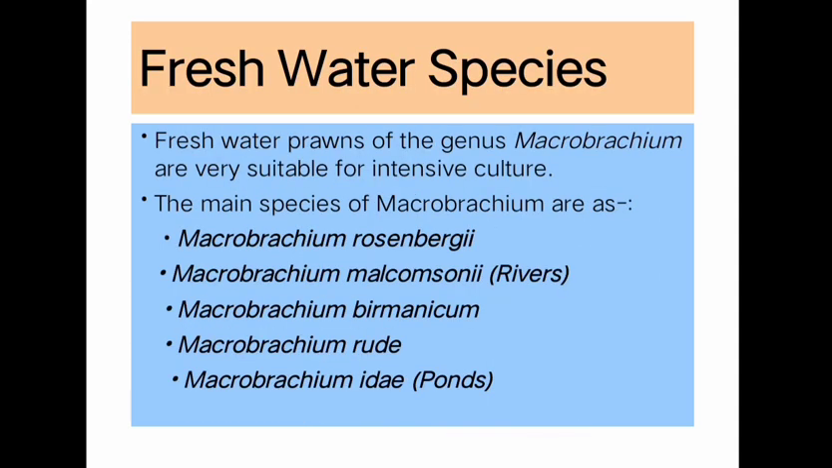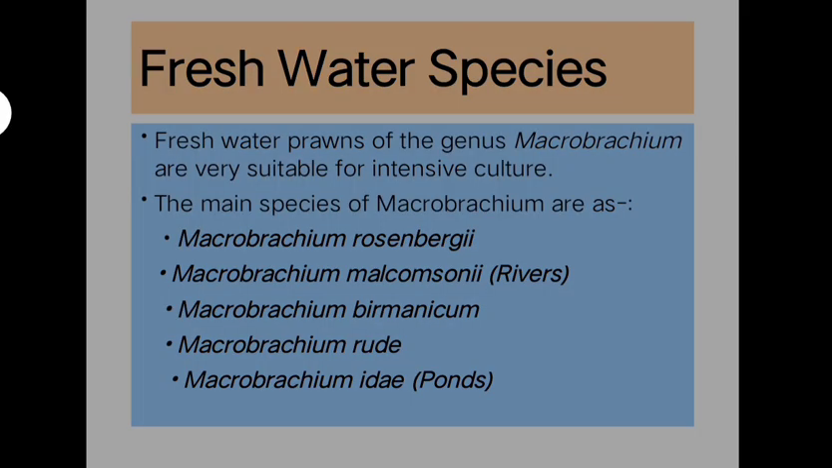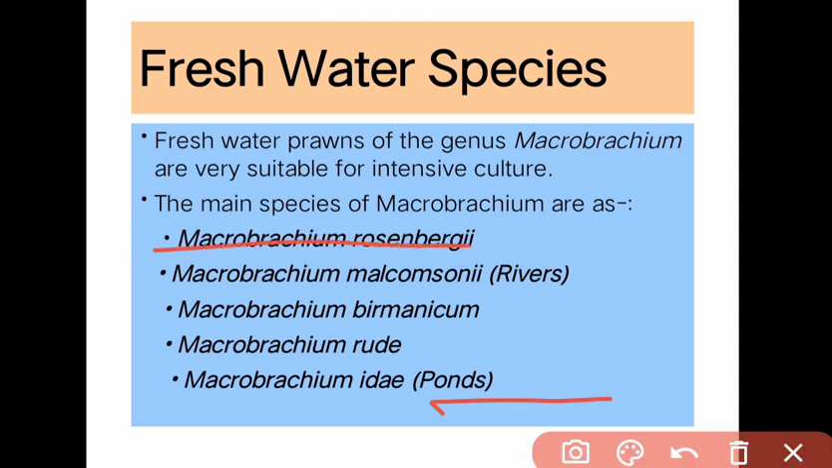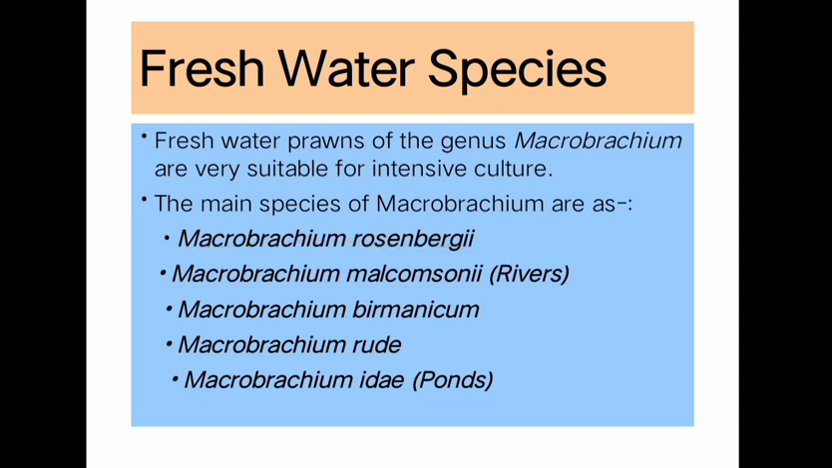Next is freshwater species. The freshwater species of prawn are Macrobrachium rosenbergii, which is also known as the giant river prawn or giant freshwater prawn, and Macrobrachium malcolmsonii, which is the river prawn. Macrobrachium birmanicum, Macrobrachium rude, and Macrobrachium idae, which is the pond prawn, which is found in ponds only.